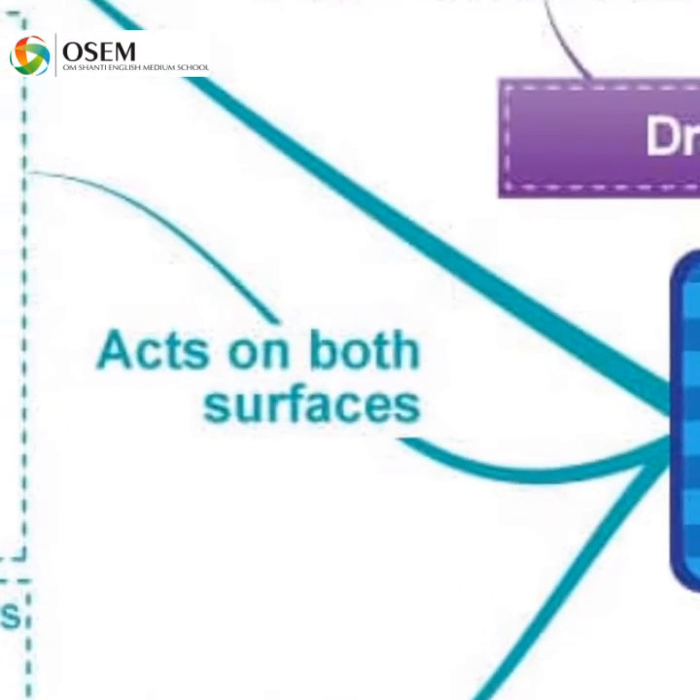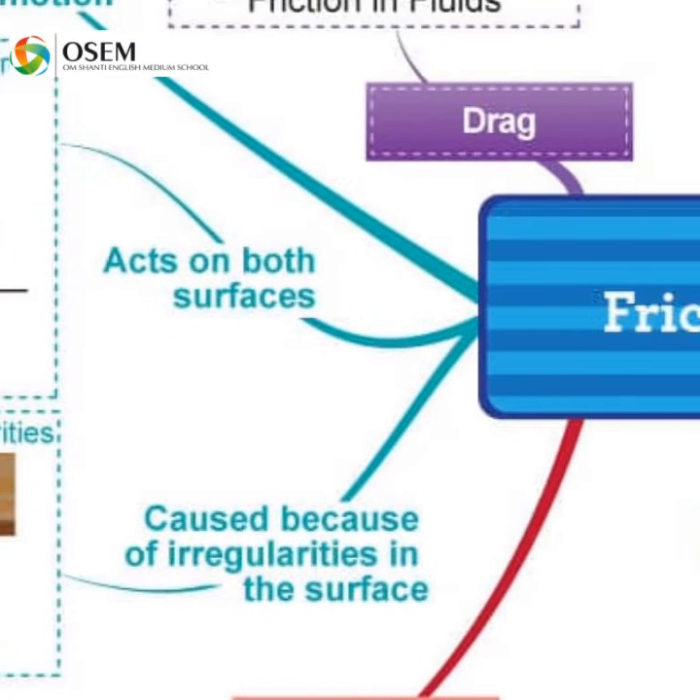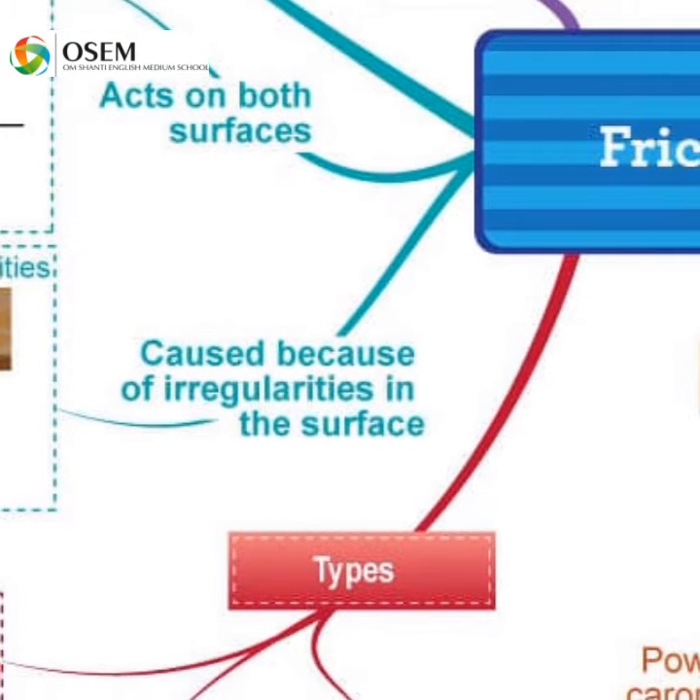So friction always acts on both surfaces, whether it is smooth or rough, whether it is a heavy body or a light body. Now, which factors affect the friction? Friction को कौन से factors affect करते हैं? We will see about that.